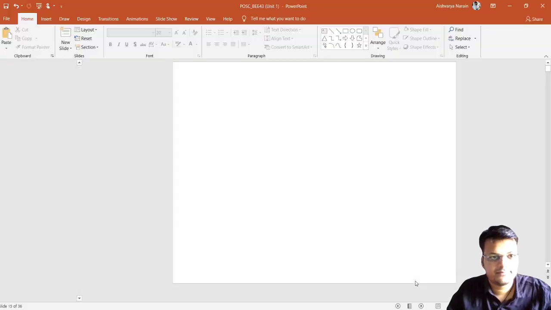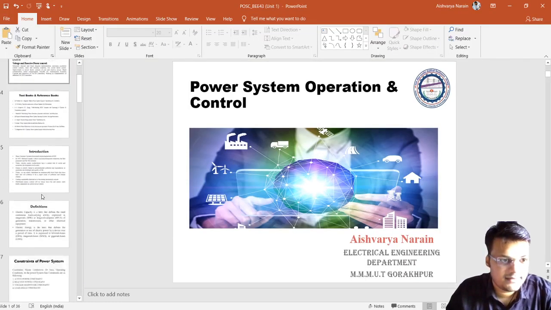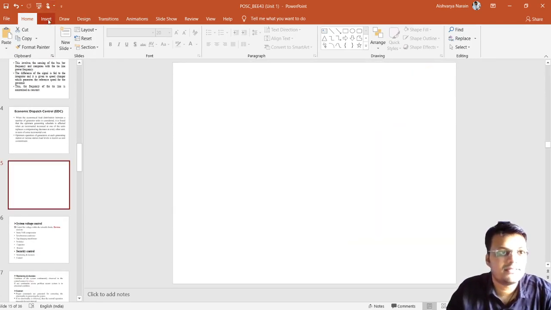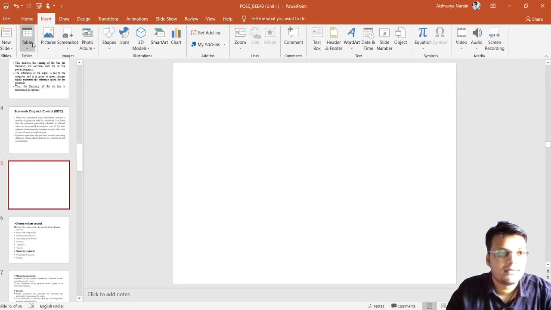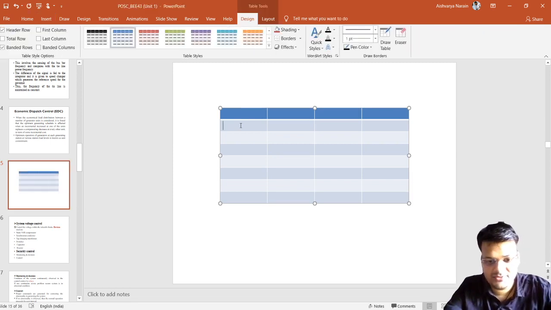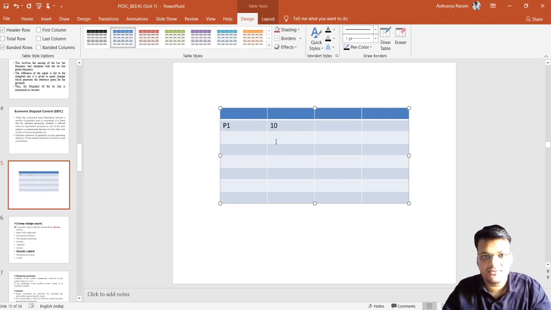So economic dispatch means we have to go to the, like that. And I can make you understand. Suppose economic load dispatch means, a power plant is there. Suppose there is a P1. This output is suppose 10 megawatt.